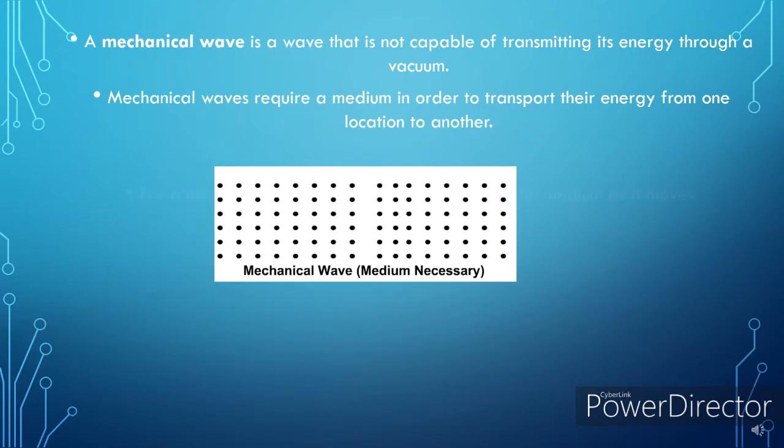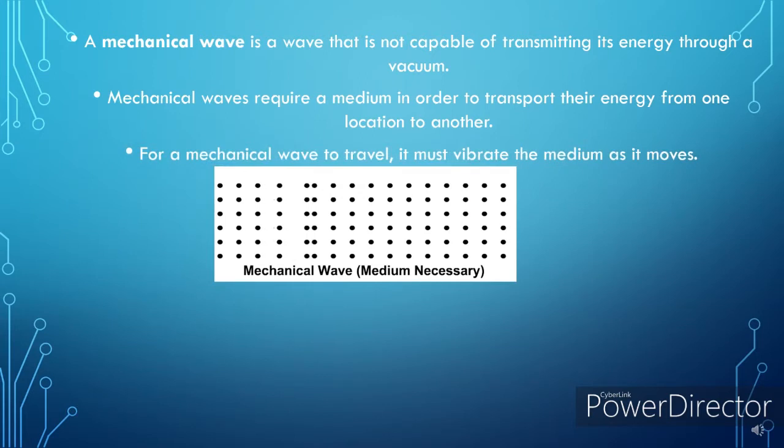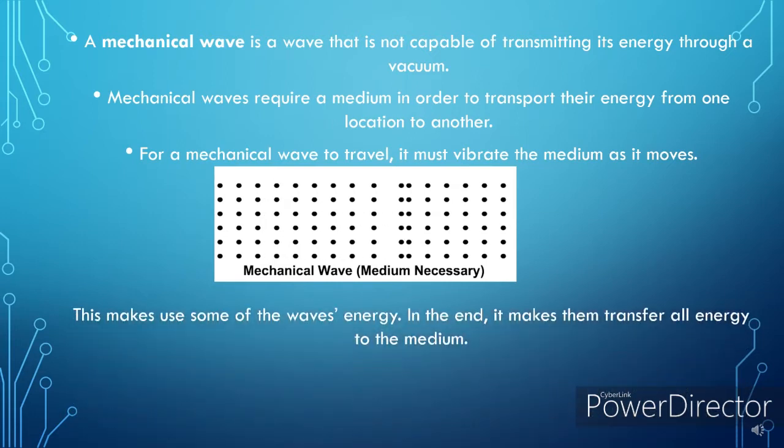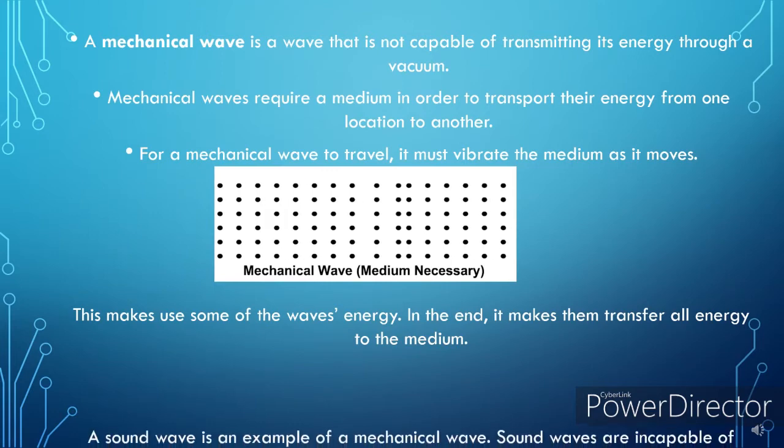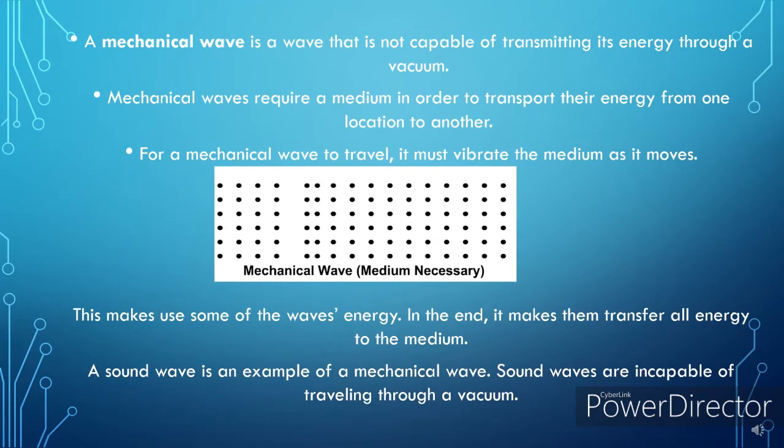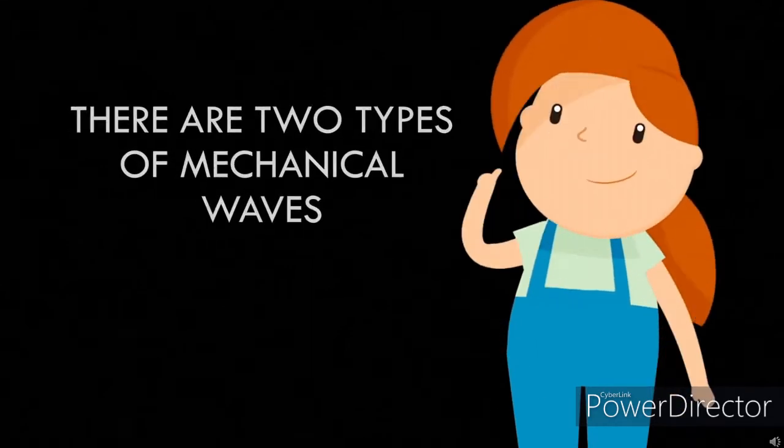For a mechanical wave to travel, it must vibrate the medium as it moves. This makes use of some of the wave's energy. In the end, it makes them transfer all the energy to the medium. A sound wave is an example of a mechanical wave. Sound waves are incapable of traveling through a vacuum. Don't you know that there are two types of mechanical waves?